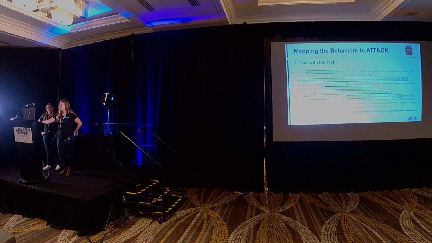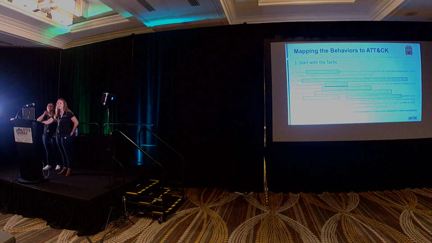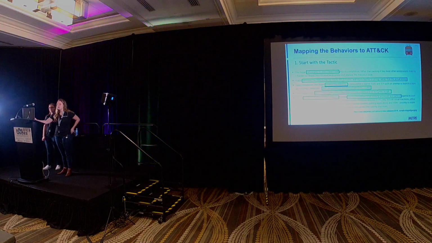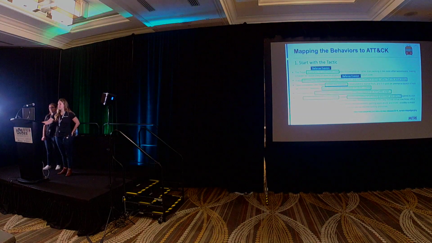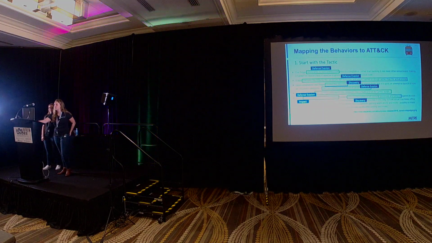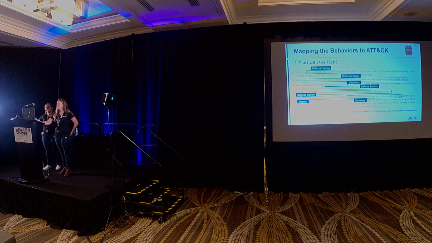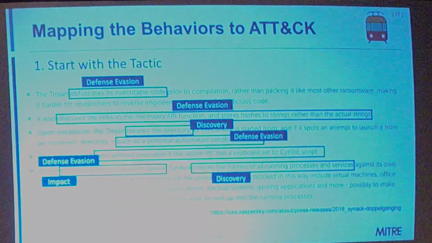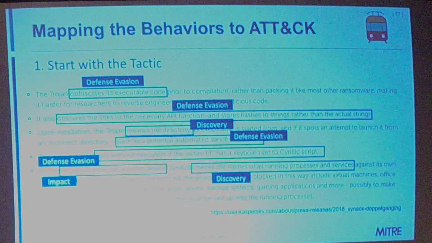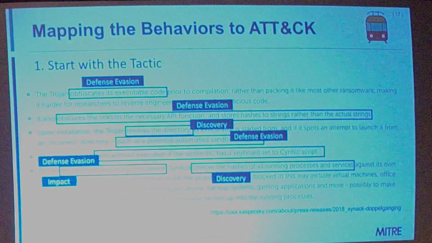Getting started with mapping to ATT&CK, sometimes it's easiest to start with the tactic level, right? These are the high-level adversary goals, because it gives you a narrower scope to look for. So starting with the tactic, I'm going to go through and map all of these. Starting with that first one, I'll just focus on the first bullet. So the Trojan obfuscates its executable code. As I'm reading that, looking across the different tactics, I can pretty easily gauge that it's not initial access. That doesn't sound right. They're not collecting anything. And as I move along, when I get to defense evasion, it's like, yeah, okay, it sounds like defense evasion.